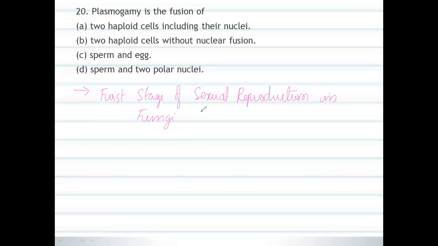It is the first stage of sexual reproduction in fungi, in which the cytoplasm of two cells fuse with each other.